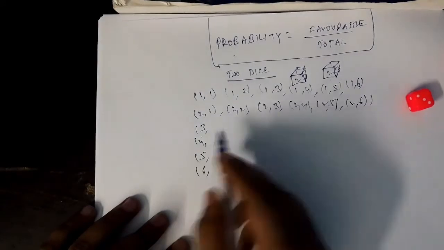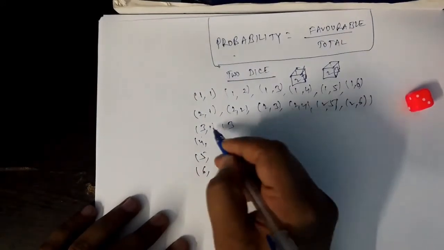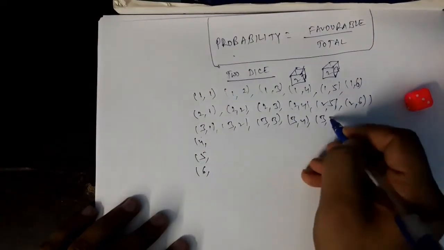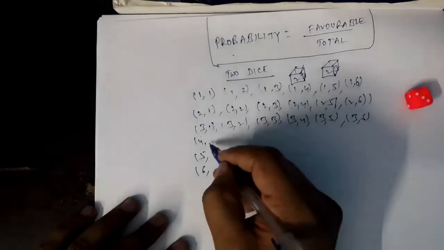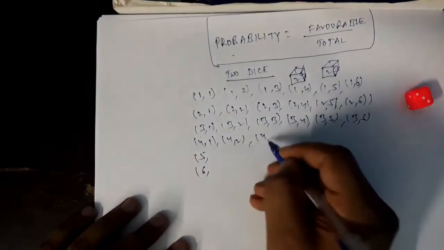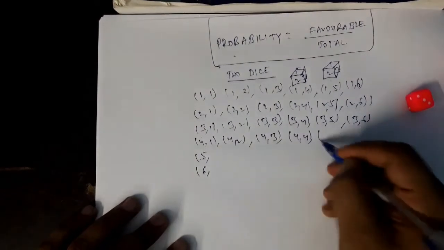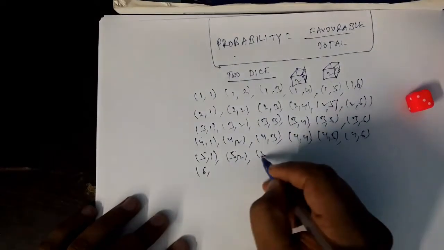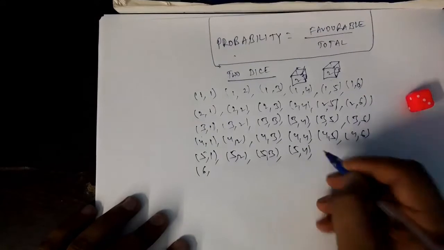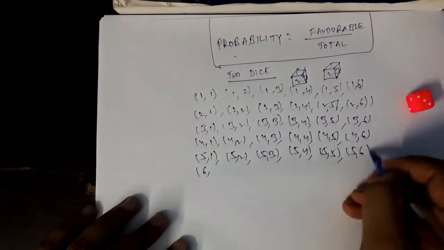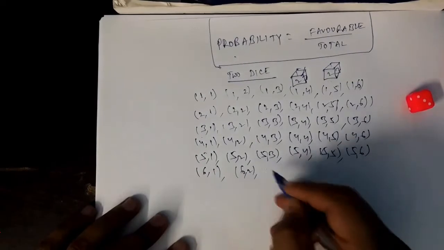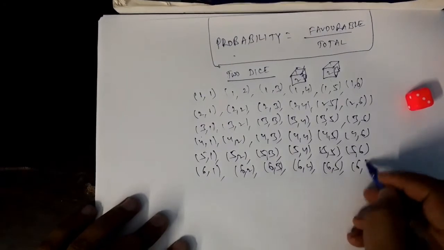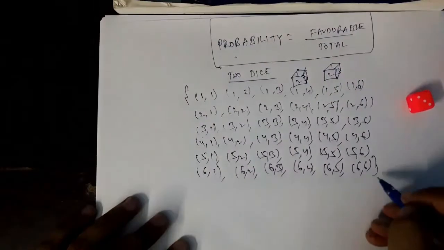In the same way, first die shows 3: 3 1, 3 2, 3 3, 3 4, 3 5, 3 6. Then 4 1, 4 2, 4 3, 4 4, 4 5, 4 6, 5 1, 5 2, 5 3, 5 4, 5 5, 5 6, 6 1, 6 2, 6 3, 6 4, 6 5, 6 6. That's all. Any other outcomes possible?